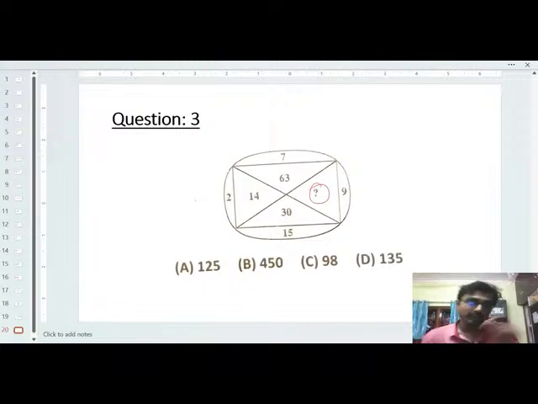So with this, I am concluding this session about the first day of reasoning for this law entrance exam. I have covered today the analogy, the series, and also the numerical puzzles. I hope you have understood what your preparation strategy should be for this reasoning. Reasoning is a very scoring part of any entrance exam.